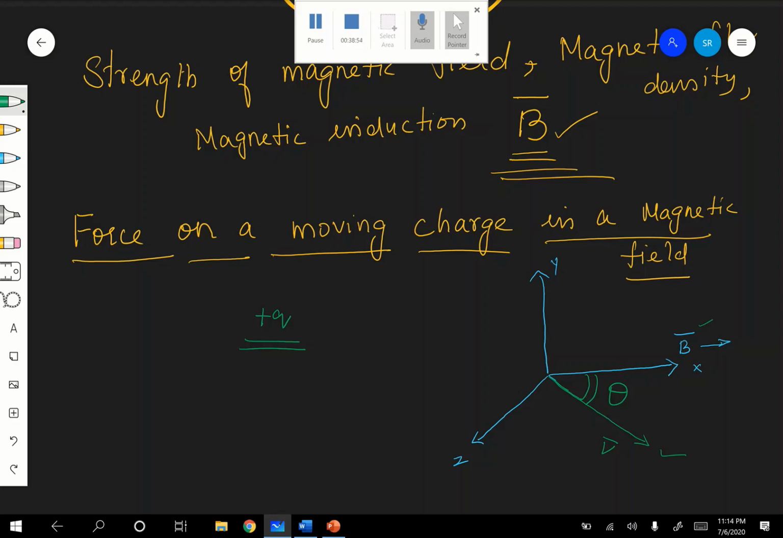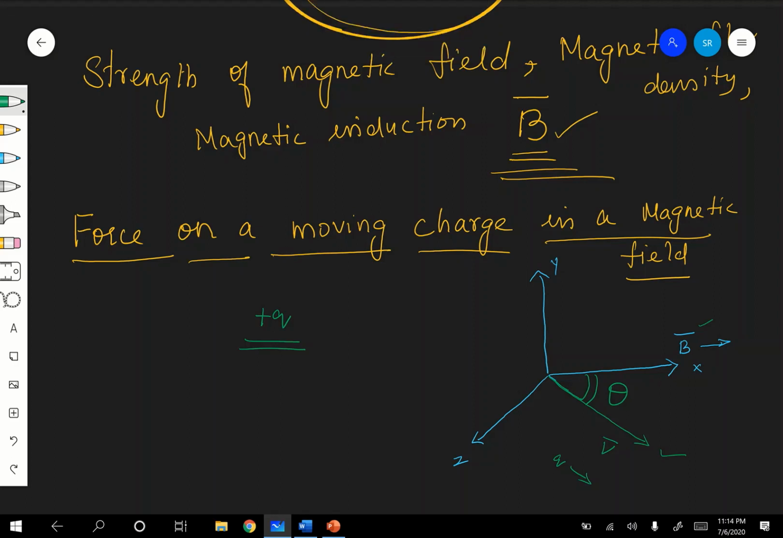See, it is a moving charge. The charge is moving in this direction, and it is a positive charge. Therefore, there will be a current in the same direction, in the direction of V. Charge is moving means there will be a current in the same direction, in the direction of V, right?